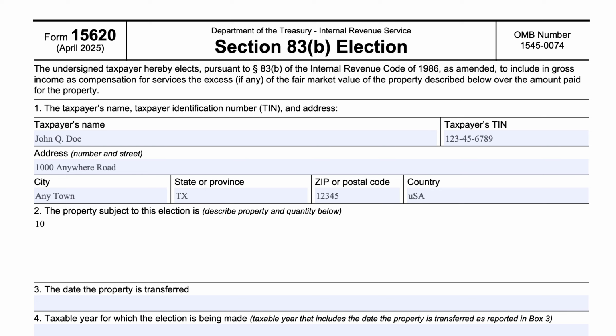So it could be 1,000 shares of Class A common stock of Corporation B. So let's just say that the property was transferred on